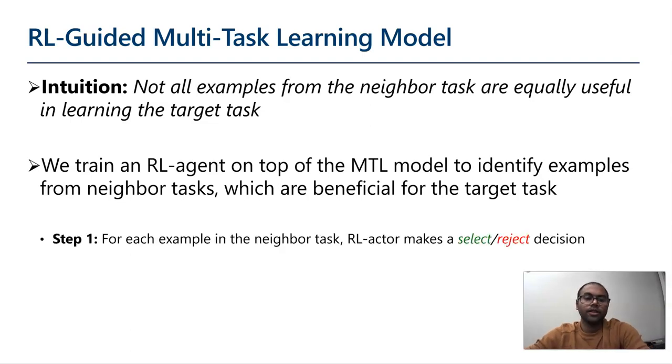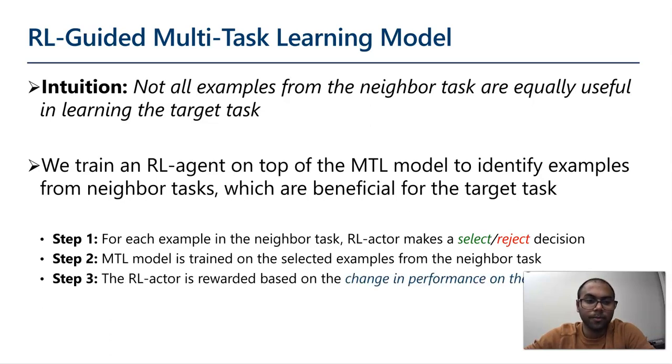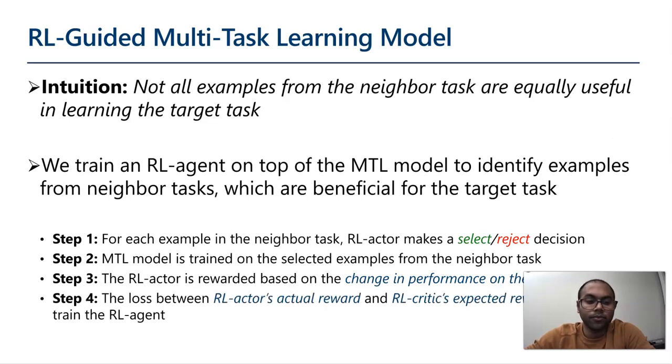In step 1, for each example in the neighbor task, the RL actor makes a select or reject decision. In step 2, the multitask learning model is trained on the selected examples from the neighboring tasks in step 1. In step 3, the RL actor is rewarded based on the change in performance on the target task from before training the selected examples to after training the selected examples. In step 4, we use the loss between the RL agent's actual reward versus the RL critic's expected reward in order to train the RL agent.